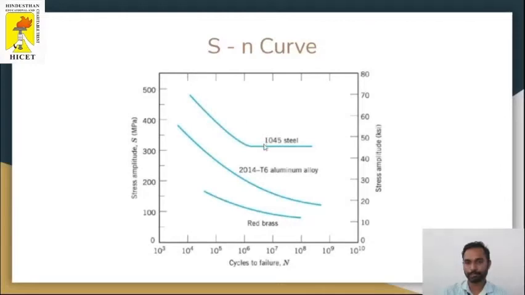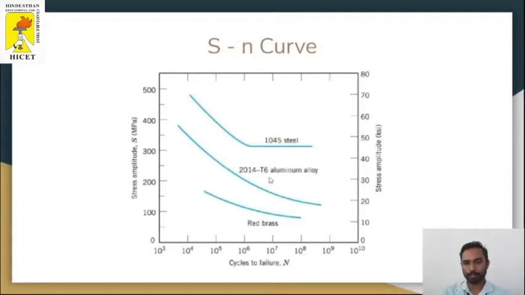This is the SN curve for a few materials: 1045 steel, 2014 T6 aluminum alloy, and red brass. For example, for 1045 steel, if the stress limit is near 500, the number of cycles to failure is almost between 10 power 4 and 10 power 5. If it's between 300 and 350, the number of cycles to failure is almost 10 power 8.